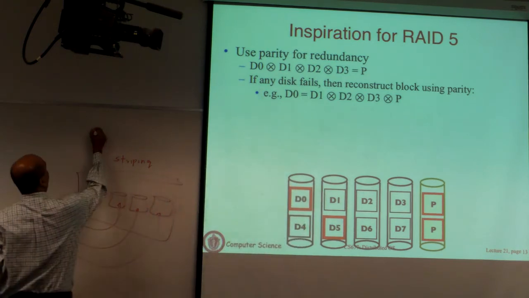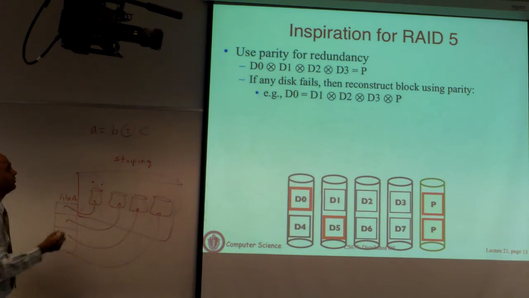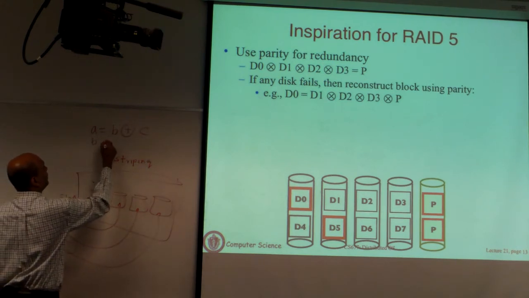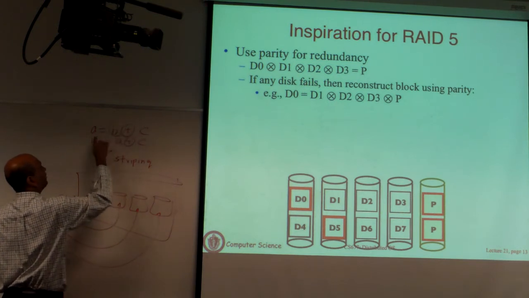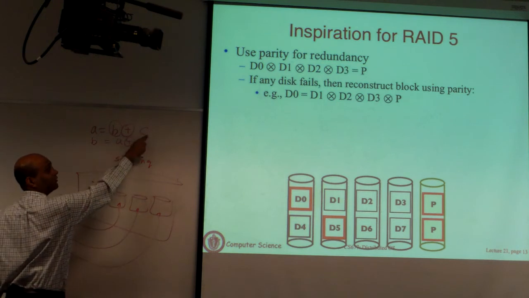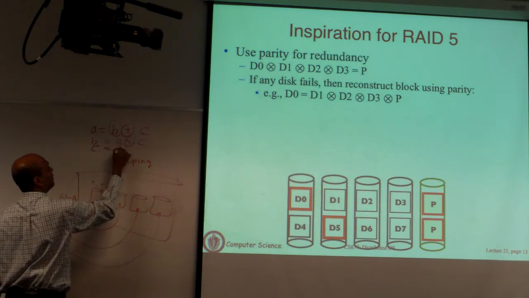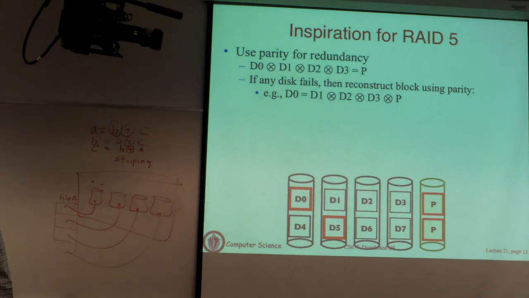So if A is B XOR C, then B is going to be A XOR C. Which means if this was not available, you can take these and XOR them, and that gives you back this. Or if this becomes unavailable, you will see C is B XOR A. That's basically how XOR works.